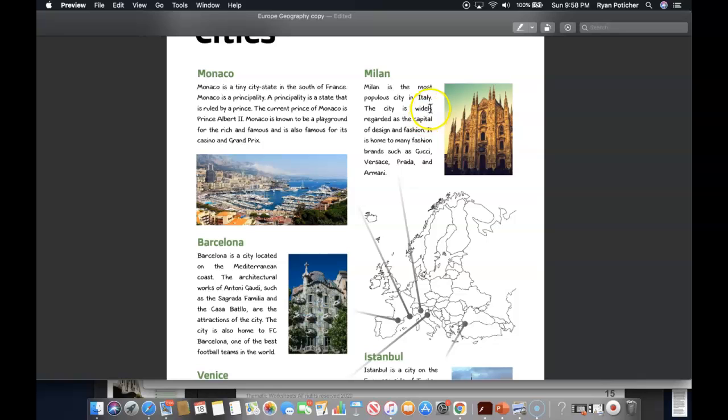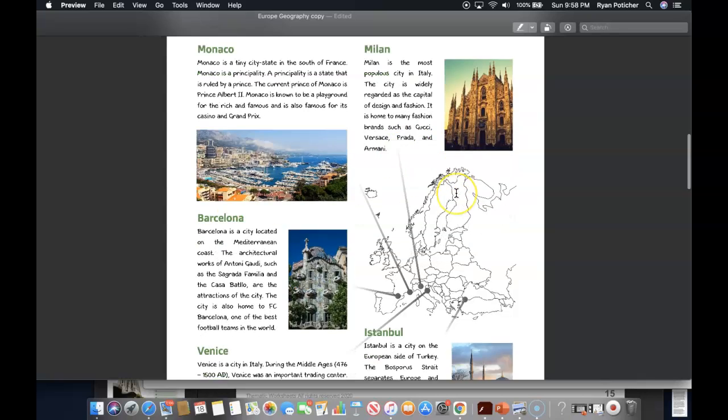Milan is the most populous city in Italy. The city is widely regarded as the capital of design and fashion. It is home to many fashion brands such as Gucci, Versace, Prada, and Armani.